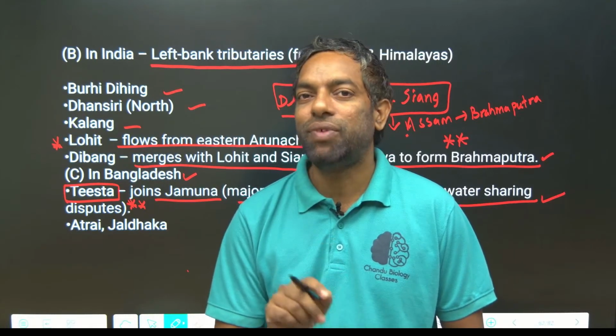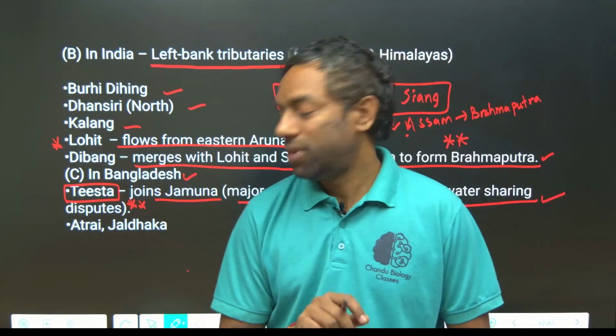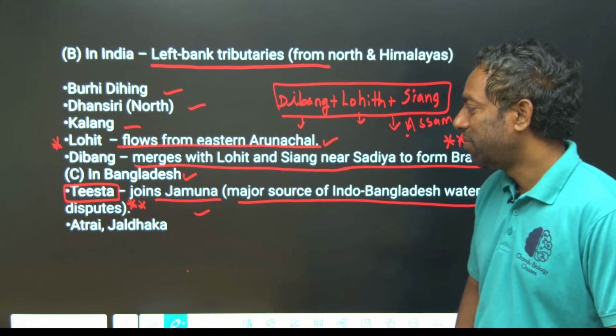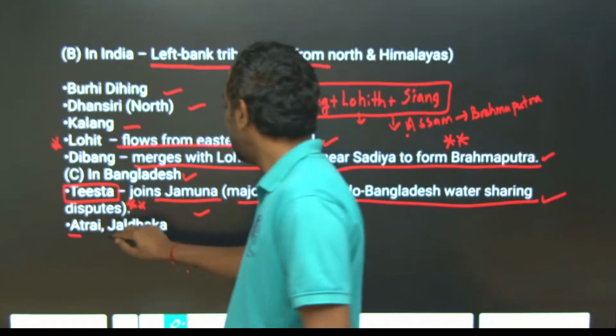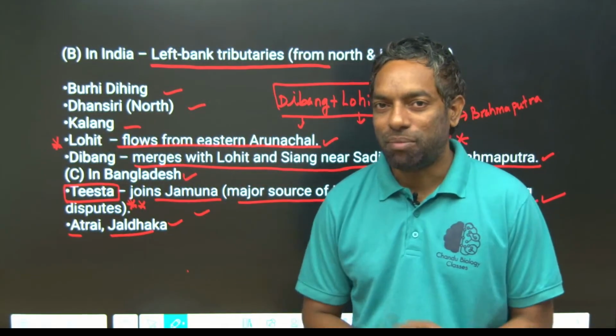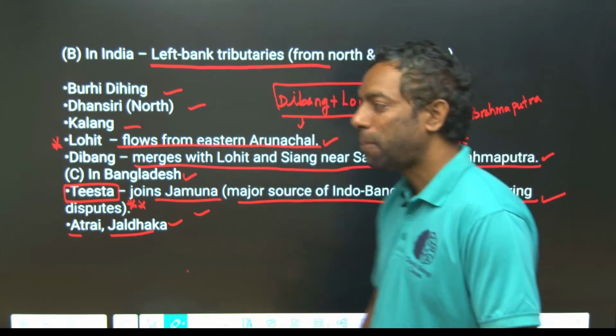Teesta river is one of the tributaries located in Bangladesh, not West Bengal. Raidak and Jaldhaka are also tributaries of Brahmaputra river, guys. I hope you guys understand this.